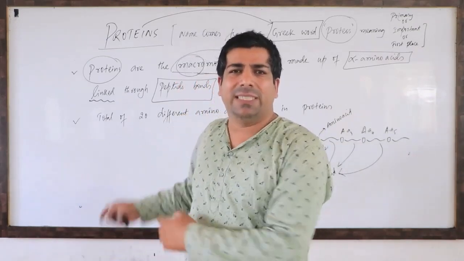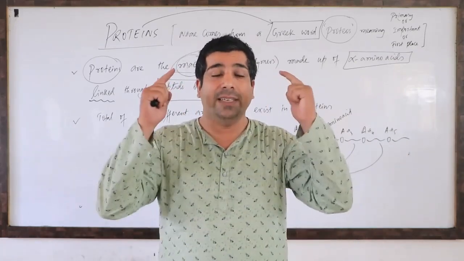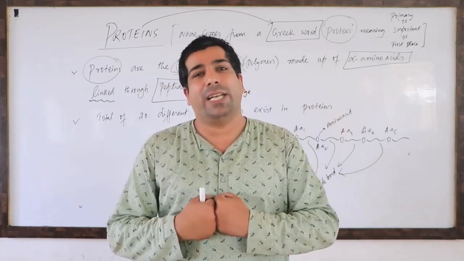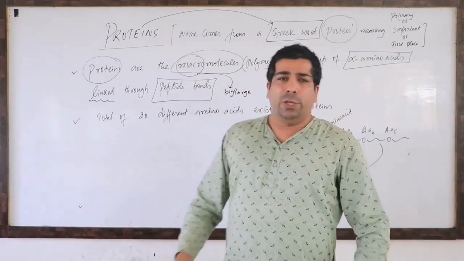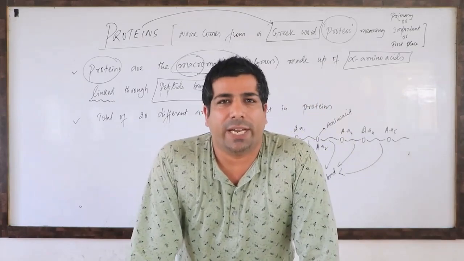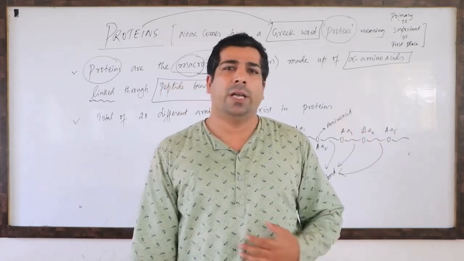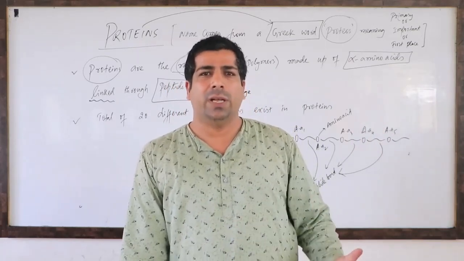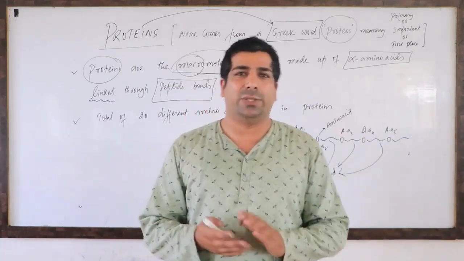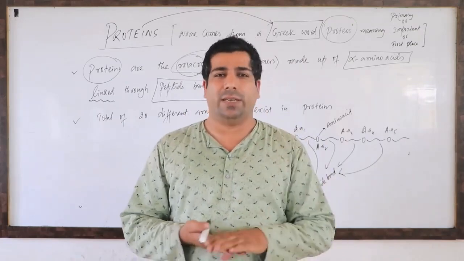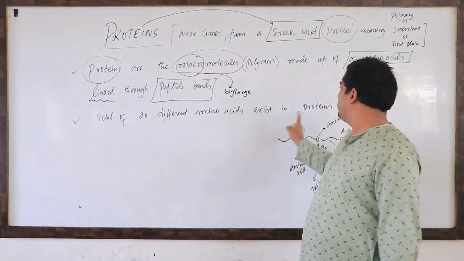And we will be dealing with this later in this chapter. But this is just the introduction. So you should have an idea that proteins are made up of alpha amino acids through peptide bonds. Second point, if you look at your NCERT book, you will find that 20 amino acids are mentioned there. But when we talk about amino acids in actual, there are around 22 amino acids, correct? But we have to restrict ourselves to the 20 amino acids given in the NCERT book. So look here, a total of 20 different amino acids exist in proteins.